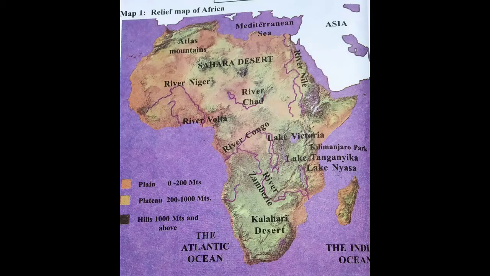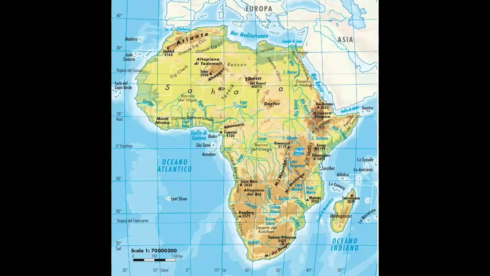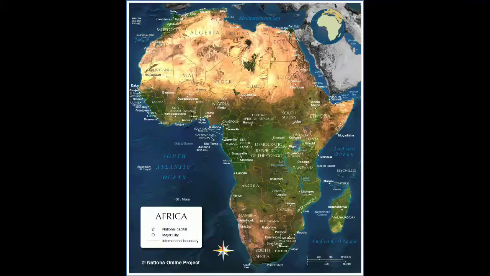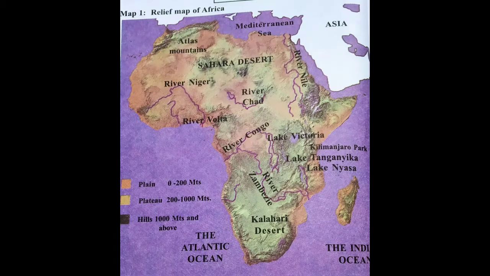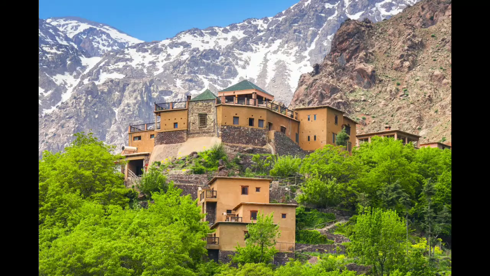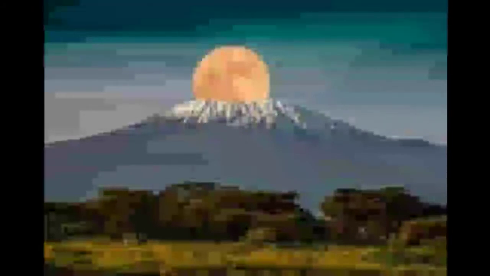Now we are going to discuss a vast plateau in Africa. Look at the physical map of Africa. Do you see any large plains in the interior of the continent? No, we can't see any. Only on the coast do we find narrow plains. The remaining part of the continent is occupied by vast plateaus of different heights. Look for the valleys of the Nile and the Congo rivers. There are also several mountains on this plateau, mainly Atlas and Kilimanjaro. Kilimanjaro is the highest peak in Africa, which is located in Tanzania.